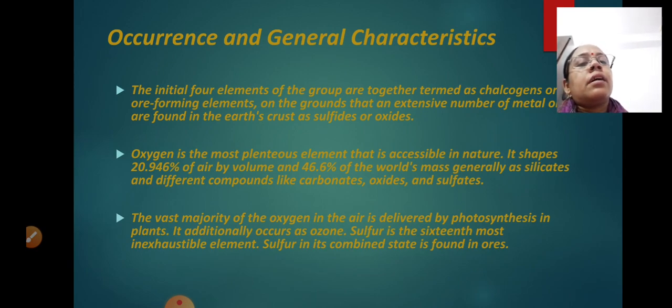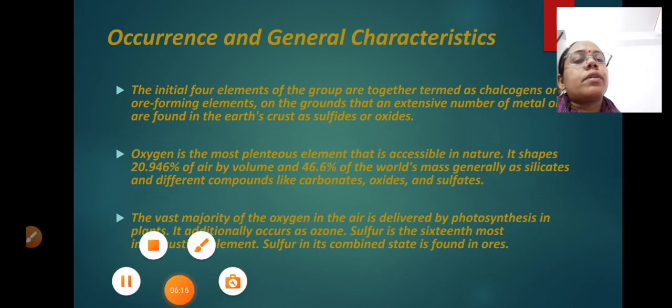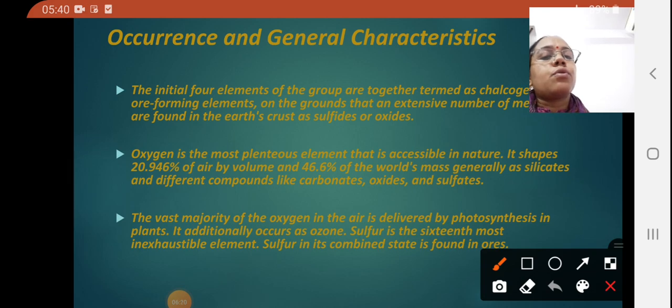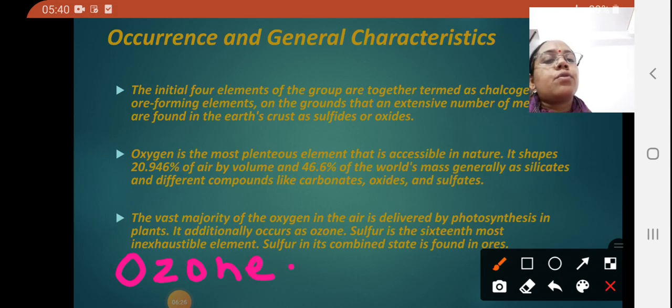Then it is also present in the form of ozone. What is the formula of ozone? Let us see what is the formula of ozone. O Z O N E, ozone, and its formula is O3, one of the forms of oxygen. Okay, so generally oxygen is found in nature in two forms.